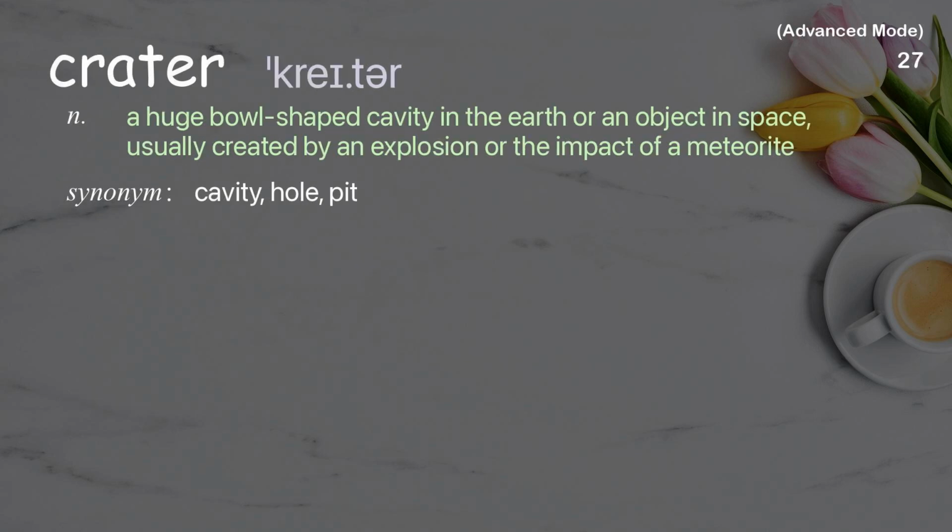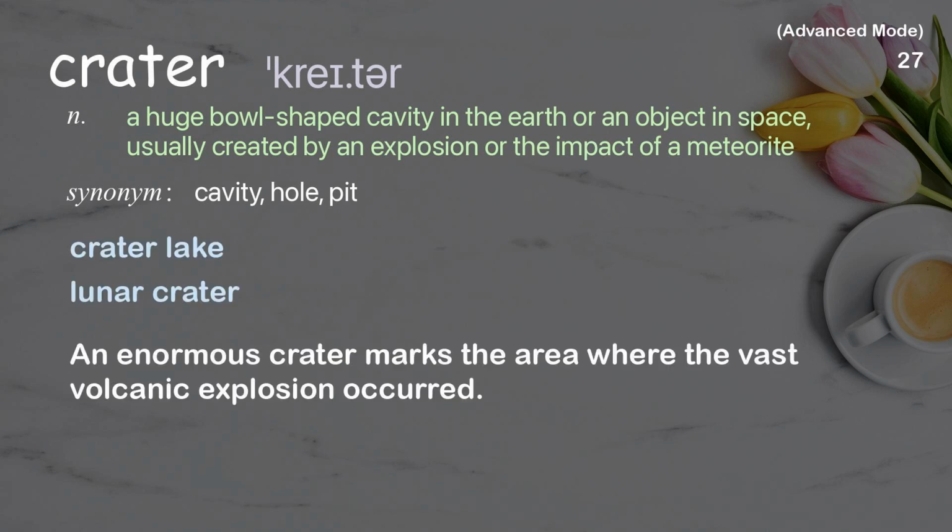Crater. A huge bowl-shaped cavity in the earth or an object in space, usually created by an explosion or the impact of a meteorite. Examples: Crater Lake. Lunar crater. An enormous crater marks the area where the vast volcanic explosion occurred.